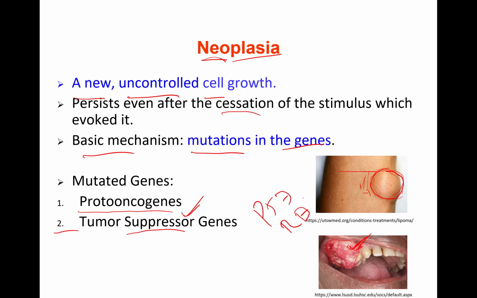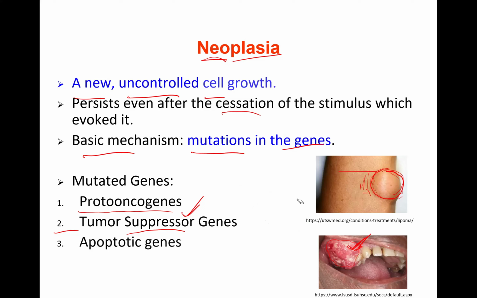Their function is to arrest the cell cycle. But once these genes have mutated and are not functioning anymore, the cell cycle is not under control and cells will keep on multiplying. So the patient is prone to develop tumors.